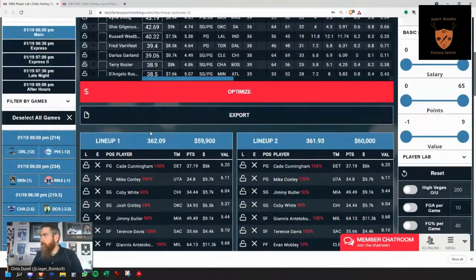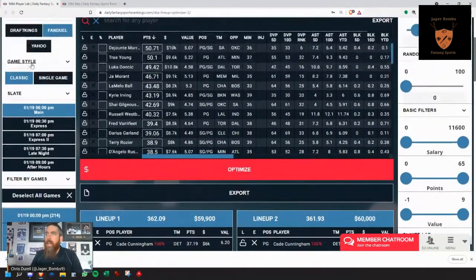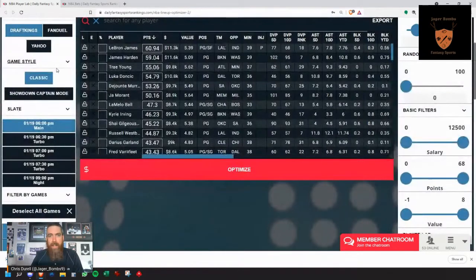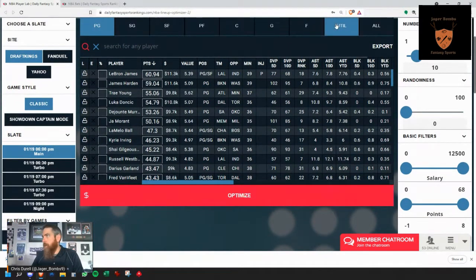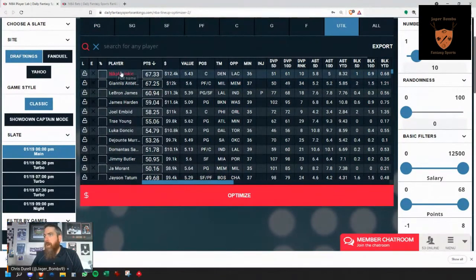Now, on DK, because like I said, you have to lock players in, what I like to do is go to utility and find out who the highest projected players are, and they're sorted here, all the players on the slate. And then I like to look at the value and see, of those highest priced players, which is the player that we probably want to pay up for the most according to the projections. Or some people will just go in chat and see who's saying who's a lock, and they'll lock a player in that way.